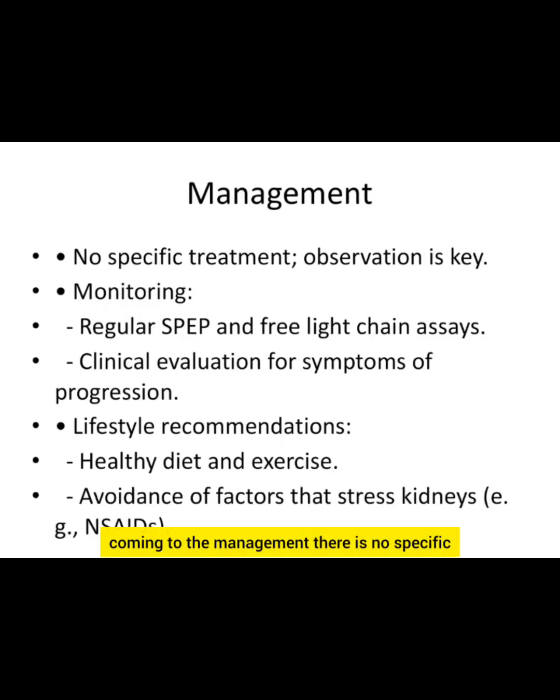Now coming to the management, there is no specific treatment, only observation is the key here. Monitoring has to be done regularly, like every 6 months the patient has to be called and do regular PEP and free light chain assays, and clinical evaluation for symptoms of progression. Next are lifestyle recommendations like a healthy diet and exercise, and avoidance of factors which can cause stress to the kidneys, like using NSAIDs, because they are nephrotoxic.